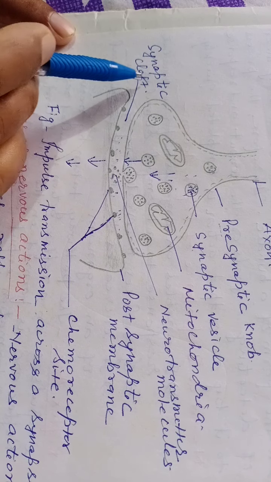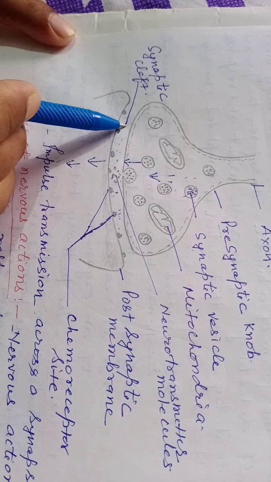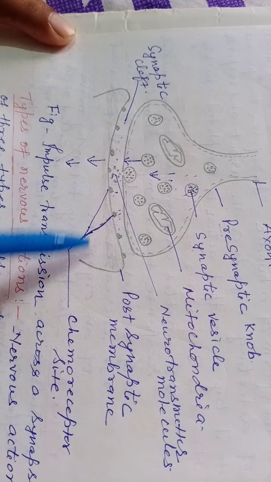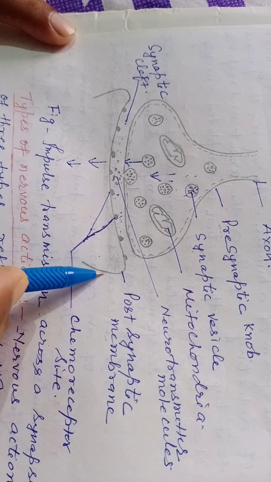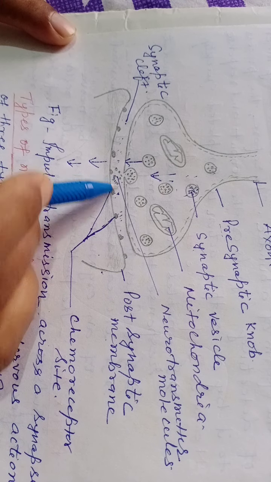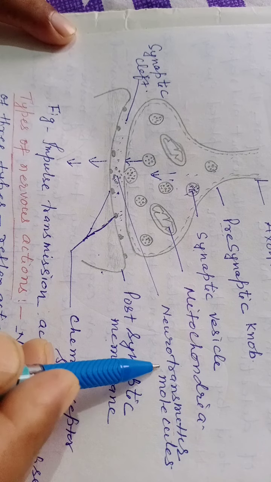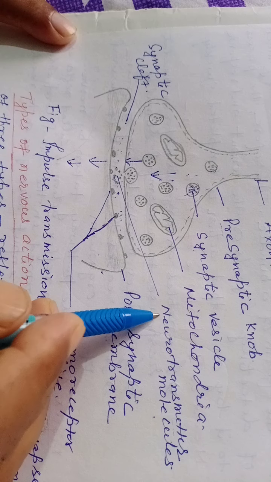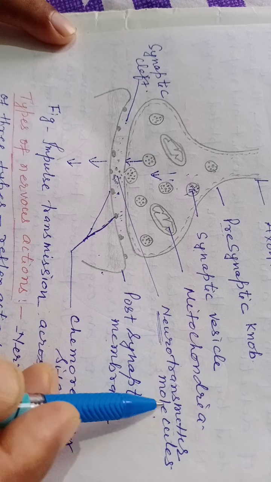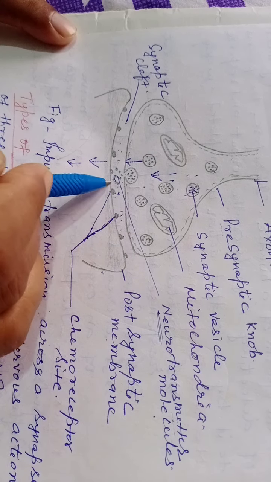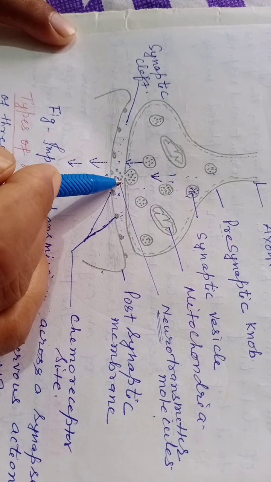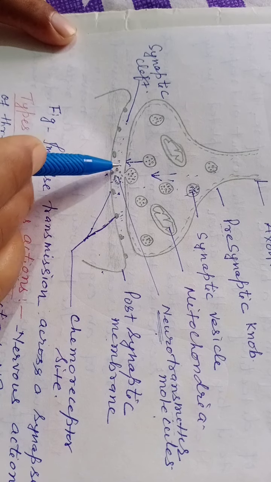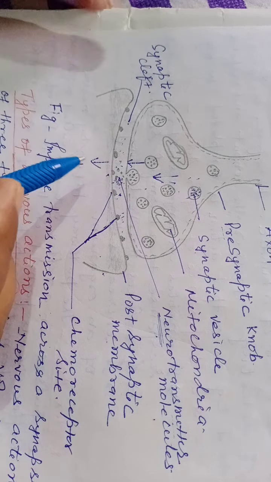This is the way. Synaptic cleft. This gap is called synaptic cleft. Postsynaptic membrane. This is another neuron, and this chemical is called neurotransmitter molecules. Neuro is related to nerve. Transmitter helps in transmission or transport of impulse. This is why it is called neurotransmitter molecules.